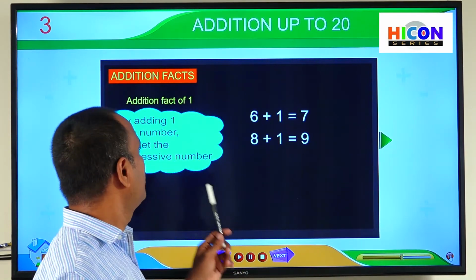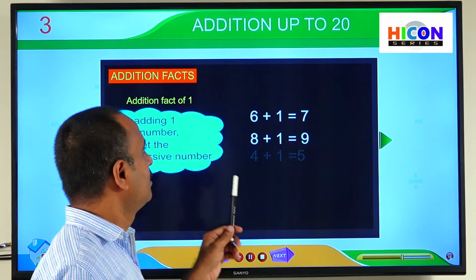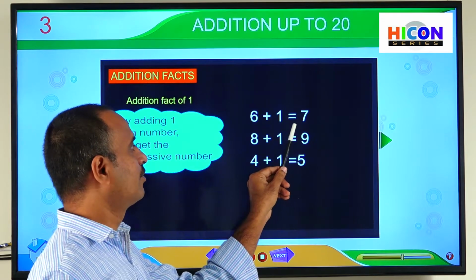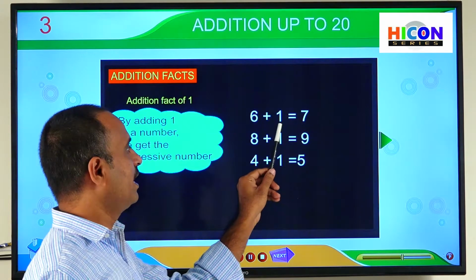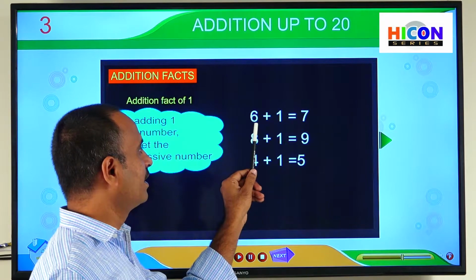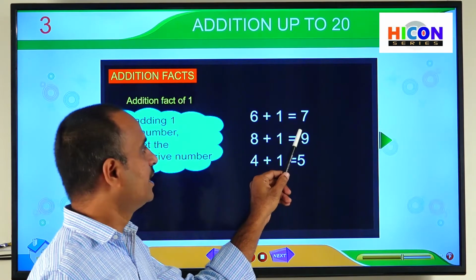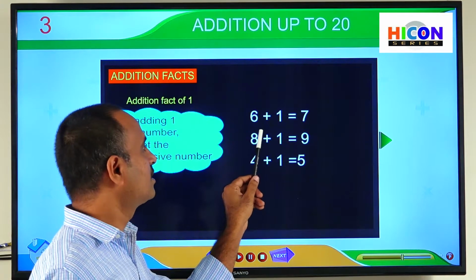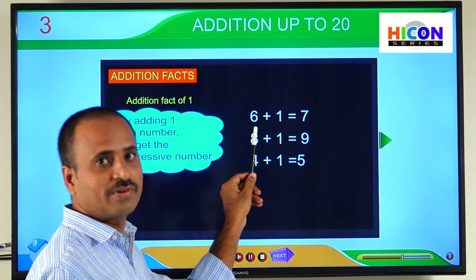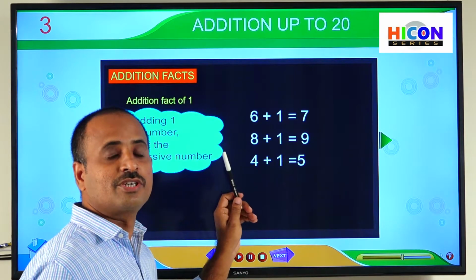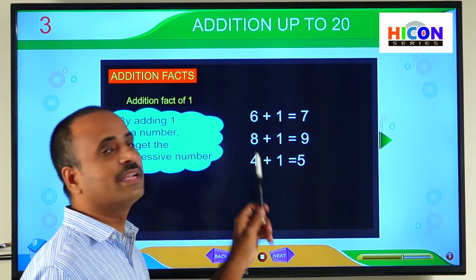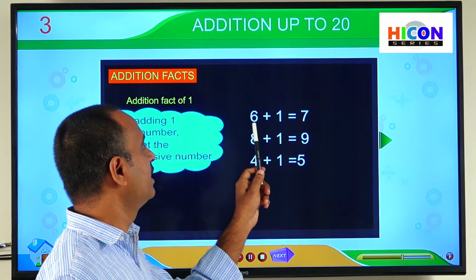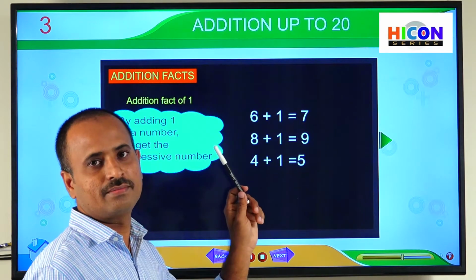So children, see some examples on this addition fact. First example is 6 plus 1 is equal to 7. So here we added 1 to the 6 and we get its next number 7. Here the 7 is called the successor of 6 because 7 is the next number for 6. The number which comes just after the given number is called the successor. So if we add 1 to any number, we will get its successor.